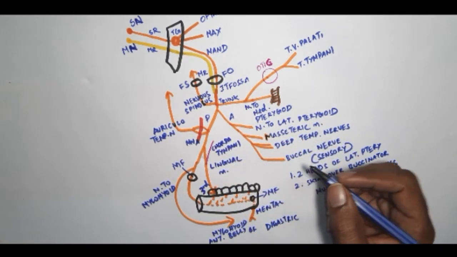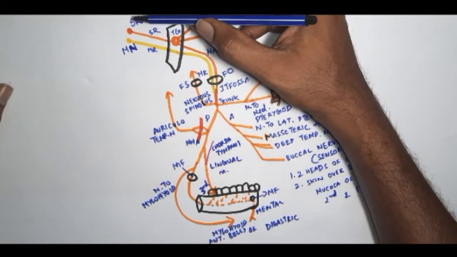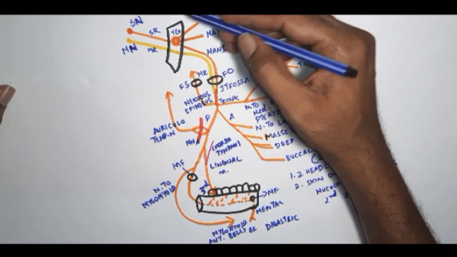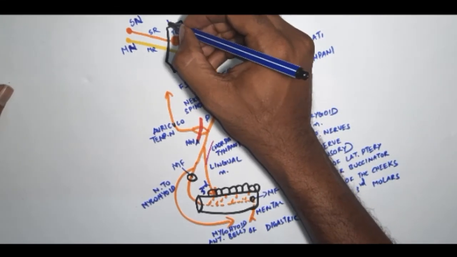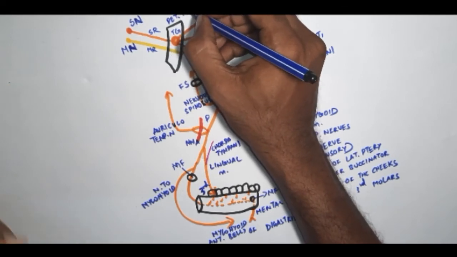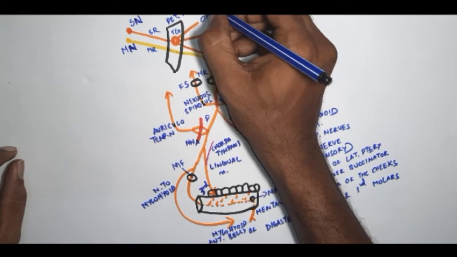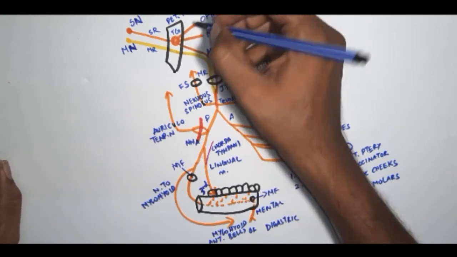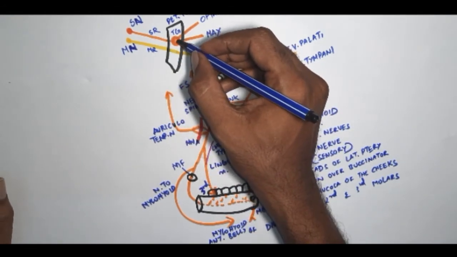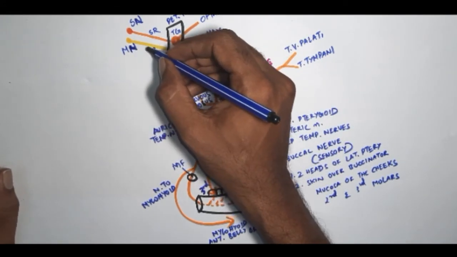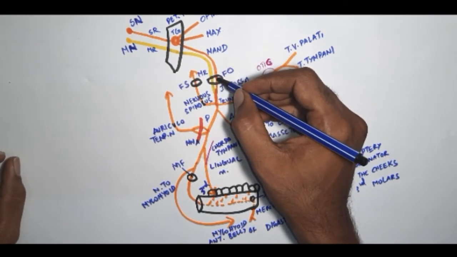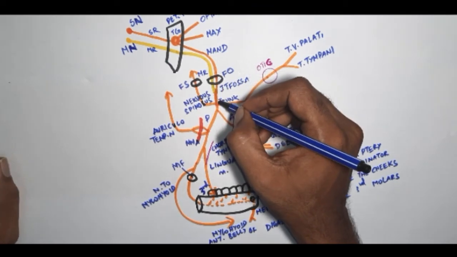So we have started with the sensory nucleus, motor nucleus, the sensory root forming a trigeminal ganglion. This is the petrous part of temporal bone. The trigeminal ganglion has 3 divisions. The motor nucleus giving up the motor root runs near the trigeminal ganglion. Both the nerves enter the foramen ovale and join together to form the trunk.